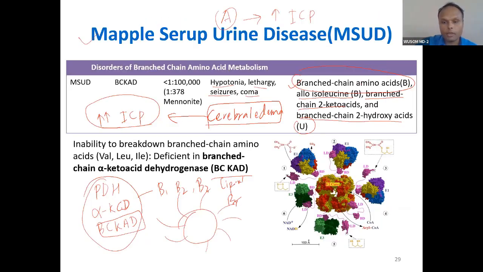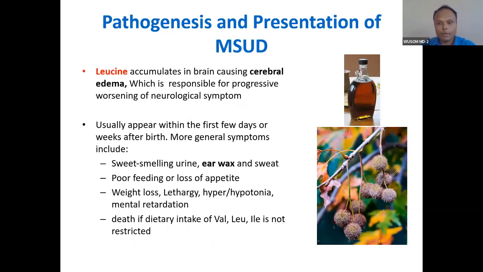So this is maple syrup urine disease, because of deficiency of this very enzyme. It has E1, E2, and E3, an enzyme complex. Understand this is maple syrup, because the urine smells like maple syrup, a sweet smell, burnt sugar smell, and that is why it is called this.